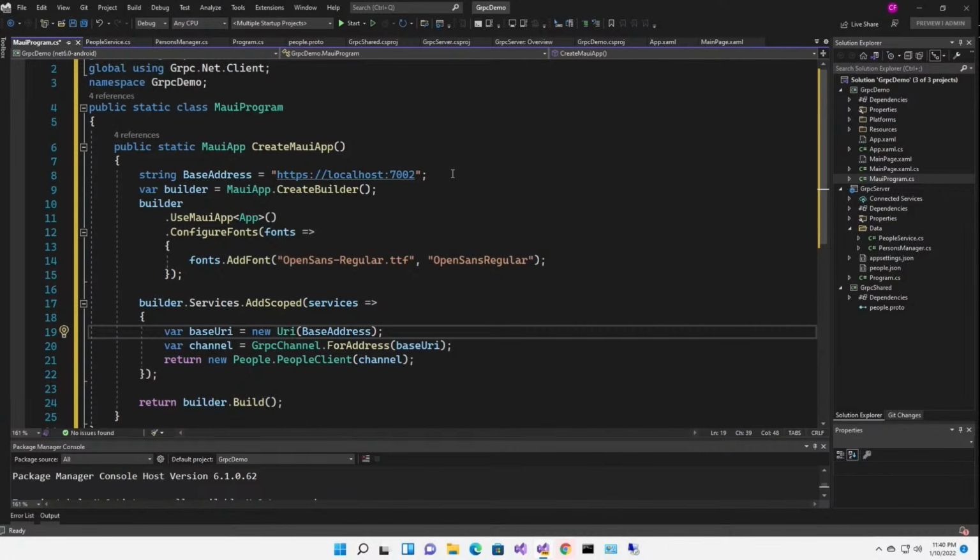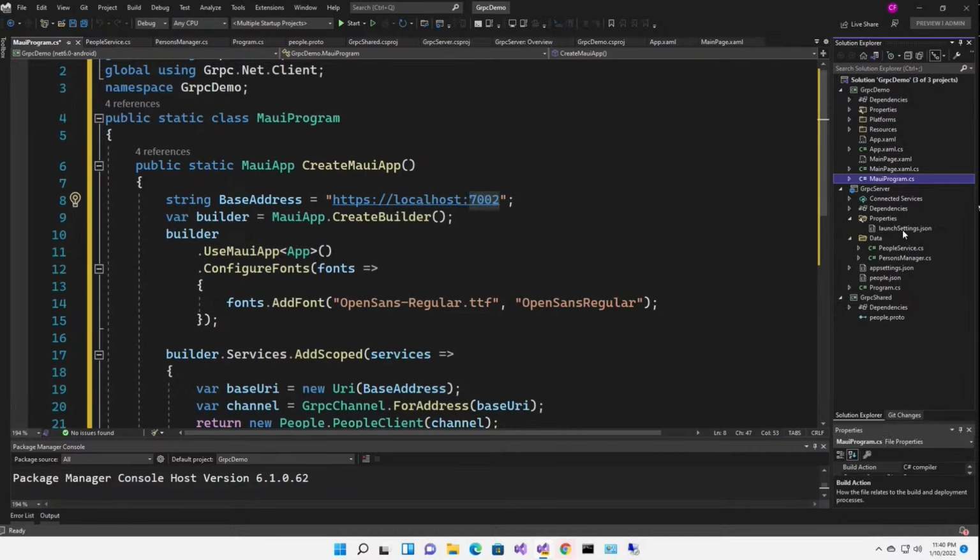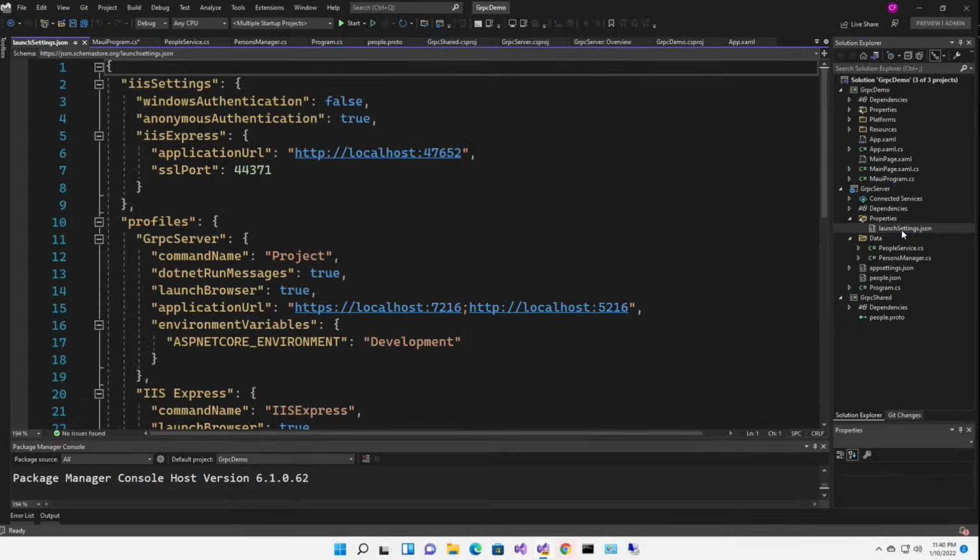So I've got a base address. Now this is the address of the server, and that's not correct. It was in the last demo, but not in this demo. So you can find that in the server project under properties, launch settings JSON, and right down here, localhost 7216.